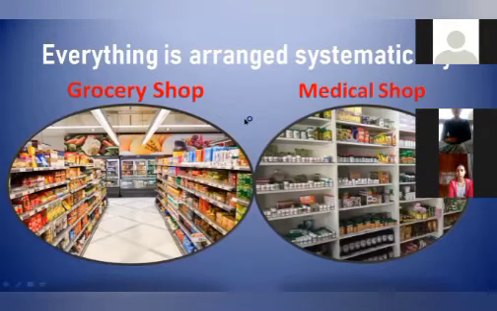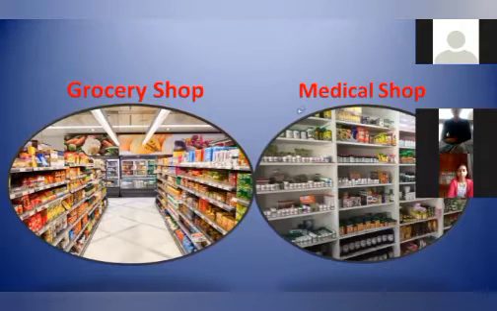A medical shop. In a medical shop also, all the medicines are kept in a very properly systematic way, or somewhere alphabetically. So can you tell me what is the special thing in both these types of shops?